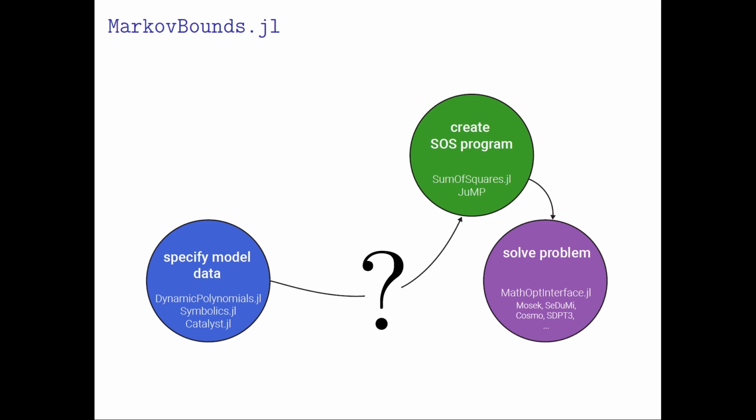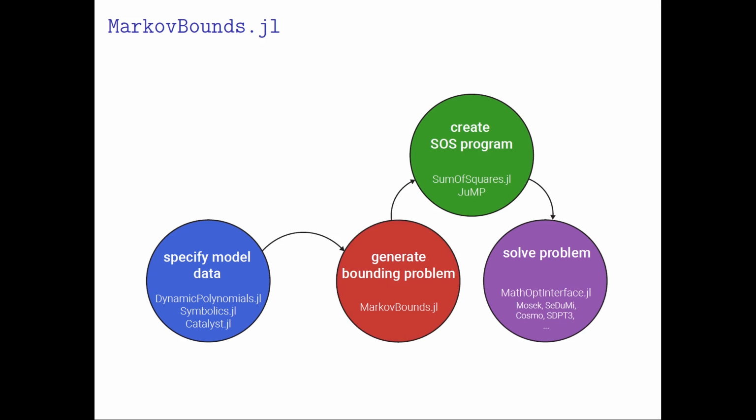However, it is still very difficult, in particular for scientists and practitioners that are not too familiar with optimization, to translate these high-level models to the bounding problems that we would like to solve in moment bounding schemes. And this is why I created MarkovBounds.jl, which is intended to close this gap by transforming this high-level problem data into bounding problems and solve them using the existing optimization infrastructure in Julia.